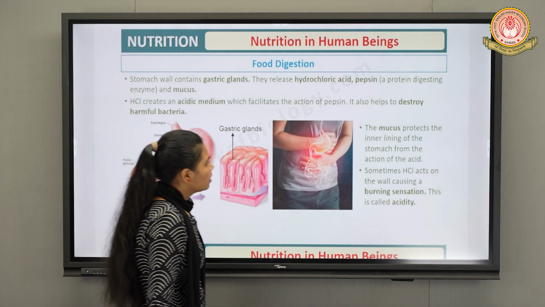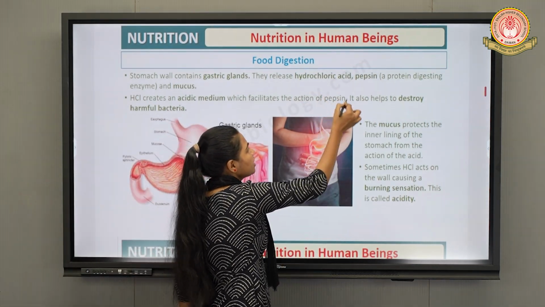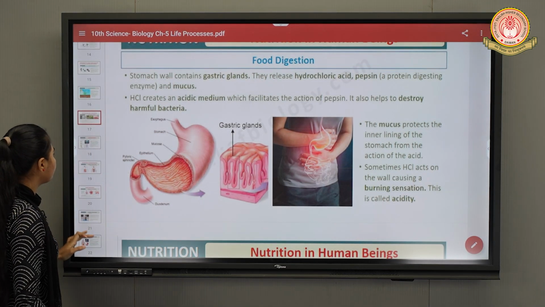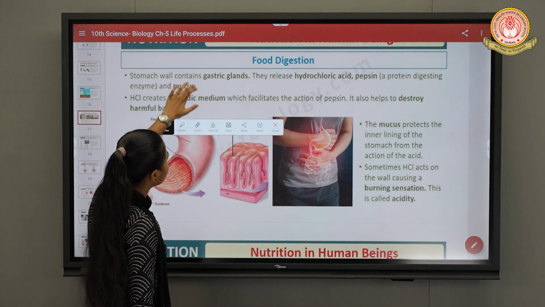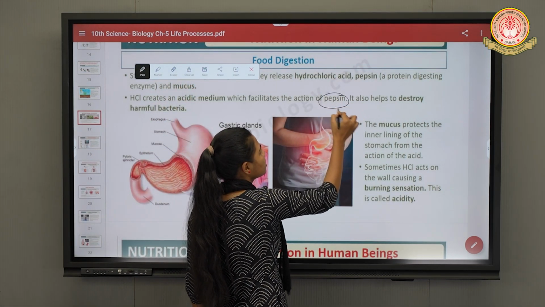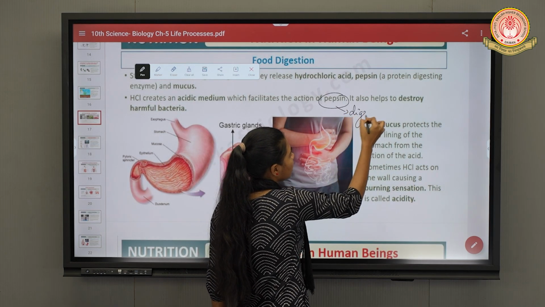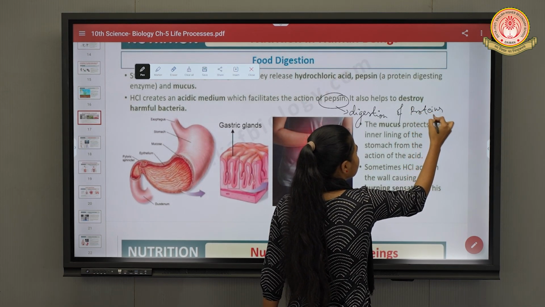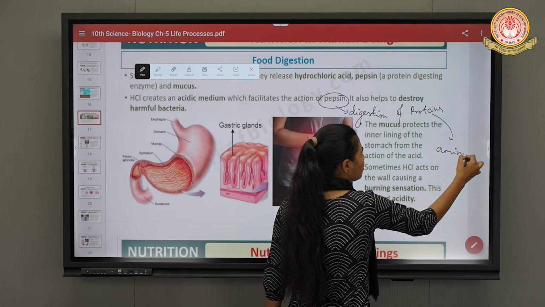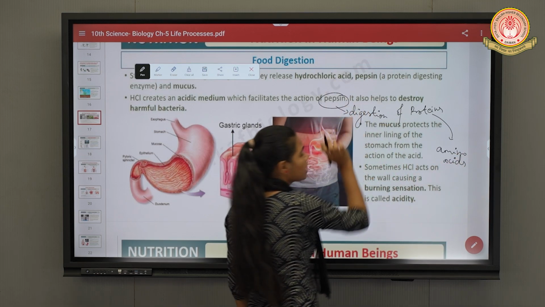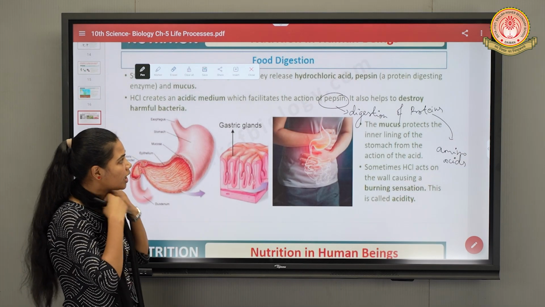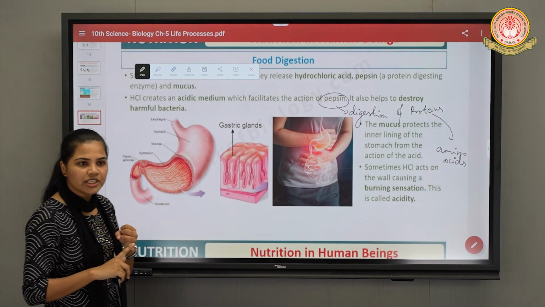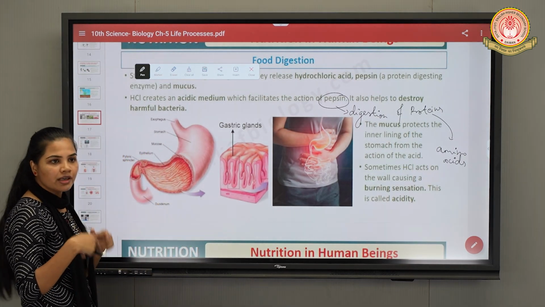Secondly, we have which enzyme? Pepsin, right? P for pepsin, P for protein. So this pepsin is involved in the digestion of protein, right? This protein is converted into amino acids by the enzyme pepsin. Most enzymes end with ASE in the suffix except these digestive enzymes: pepsin and trypsin. About trypsin we will study later on.